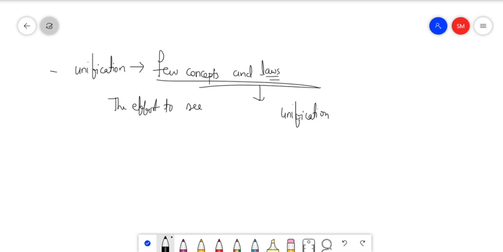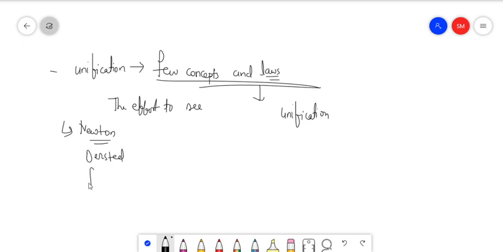Now you must know a few personalities around the world who have given you a few concepts. For example, there was Isaac Newton, and you must have learned about his three laws in class 9: first law, second law, and third law. Then there was the Oersted experiment, which you learned in class 10 in your magnetism chapter.